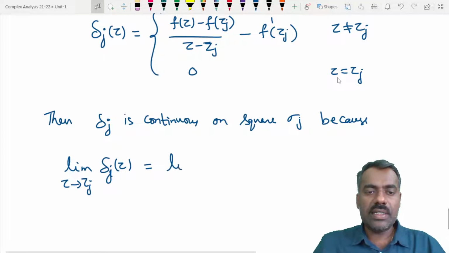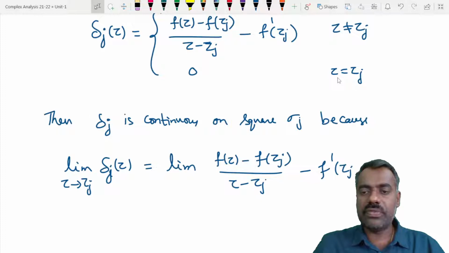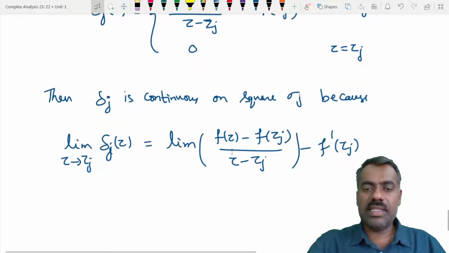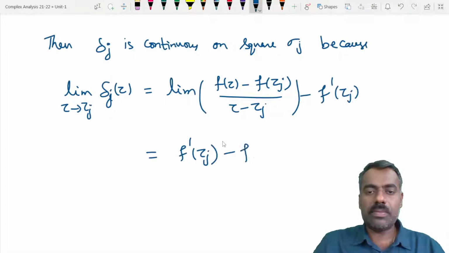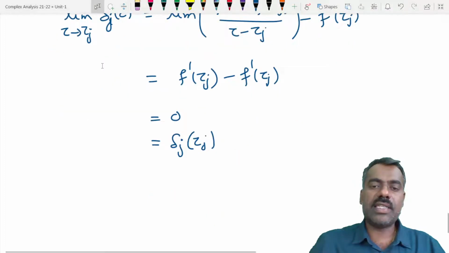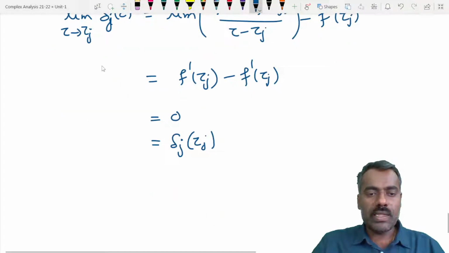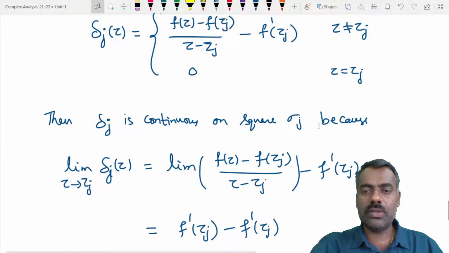This is the limit of f of z minus f of zj over z minus zj, which is precisely f dash of zj, minus f dash of zj. Therefore this is equal to 0, so the limit exists and equals the value at this point. That's why delta j is continuous at every point z.